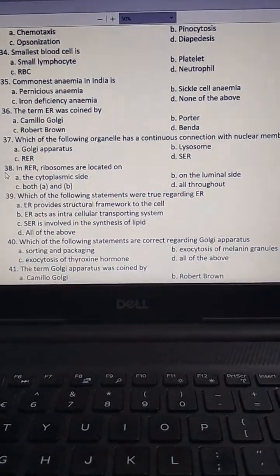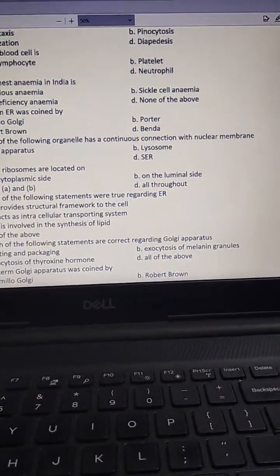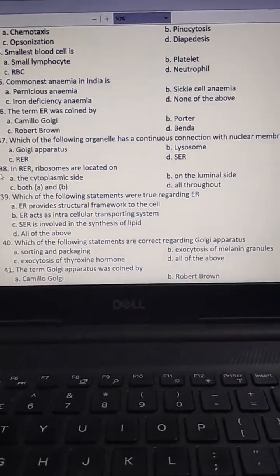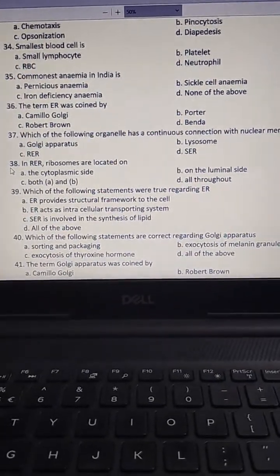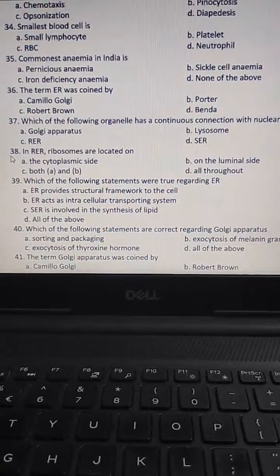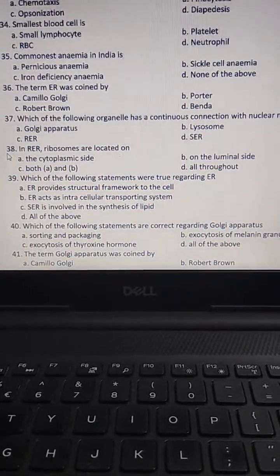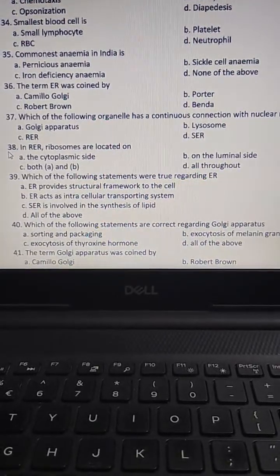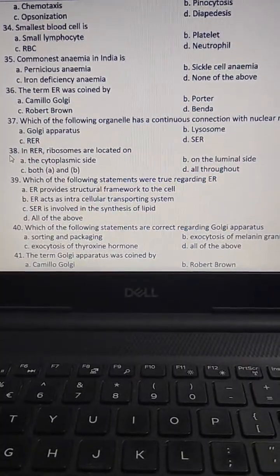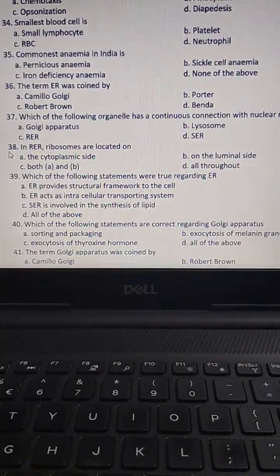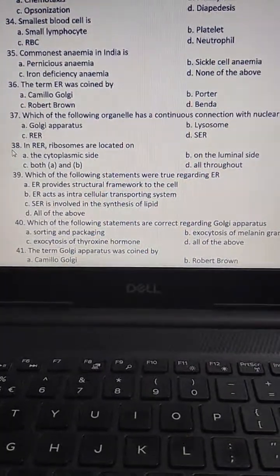The next one, which of the following organelle has a continuous connection with the nuclear membrane? Golgi apparatus, lysosome, rough endoplasmic reticulum, smooth endoplasmic reticulum. Answer C, rough endoplasmic reticulum.